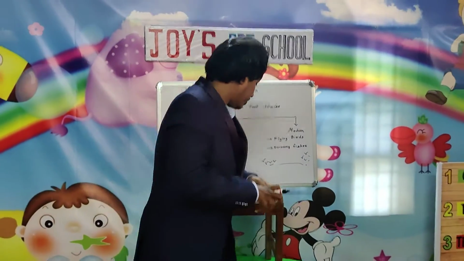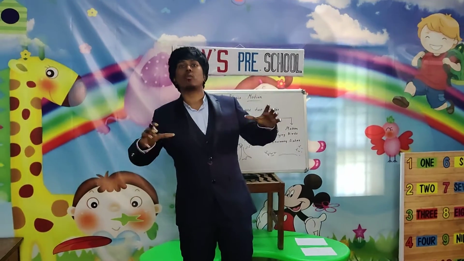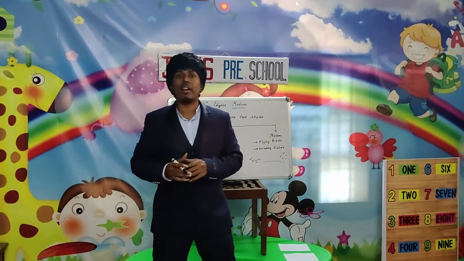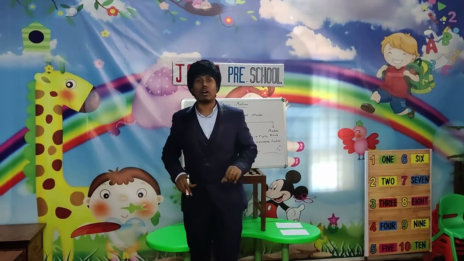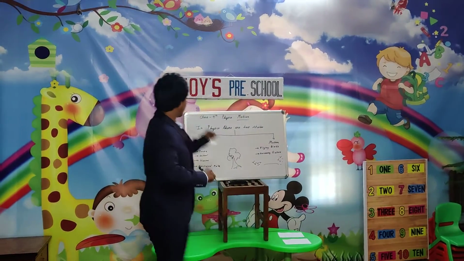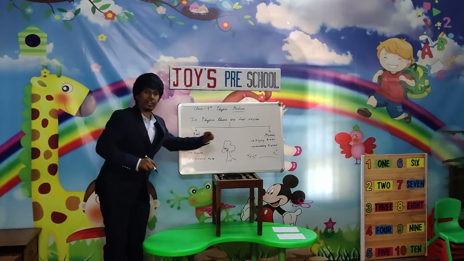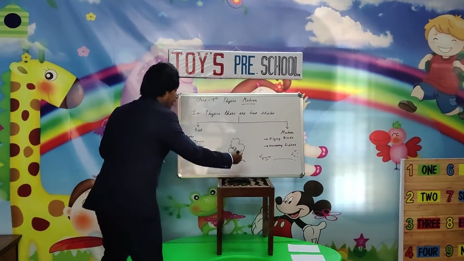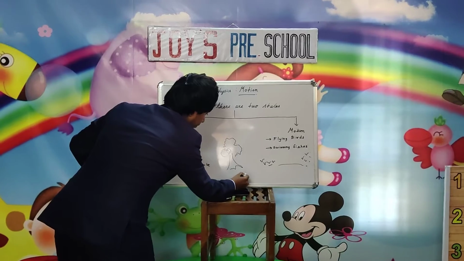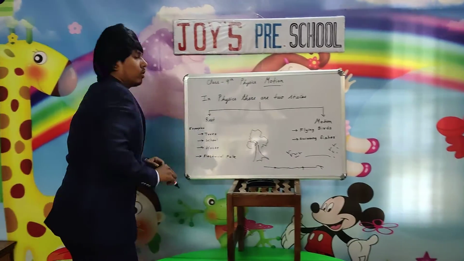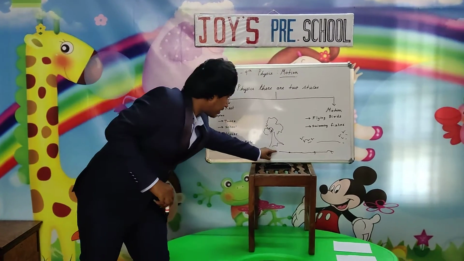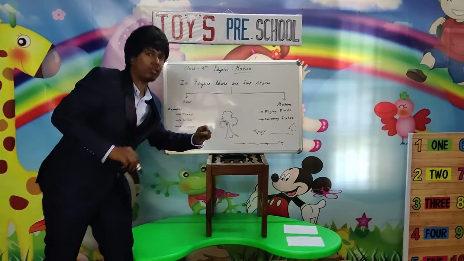The first definition is: an object is said to be in motion when it changes its position with respect to a reference point. Suppose this is one tree and one scooter is moving from here. After 5 seconds the scooter moves from here to here.